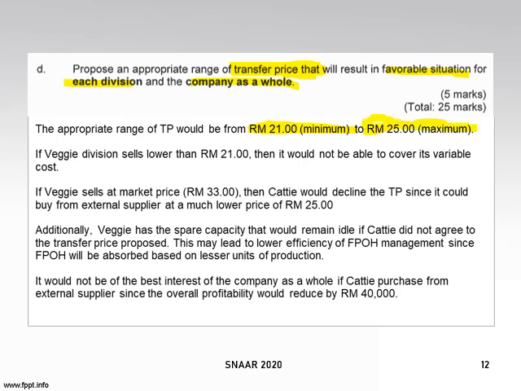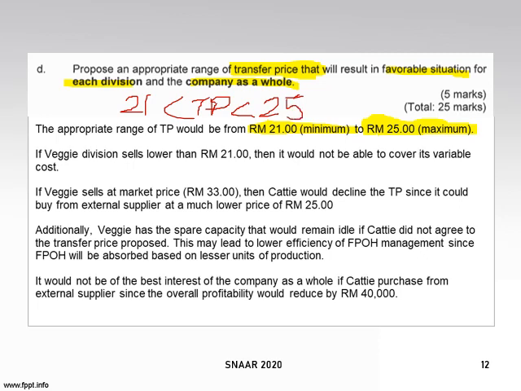It is actually RM25, because there is someone willing to sell at 25. So the TP range would be 21 and 25. This is the range.